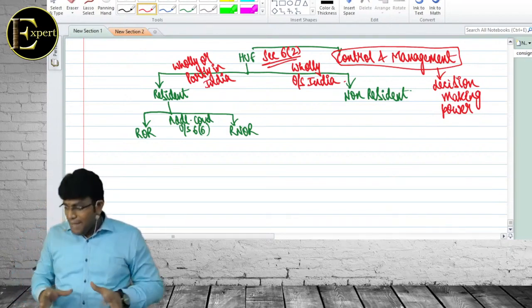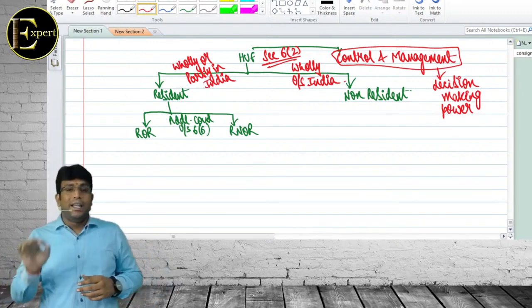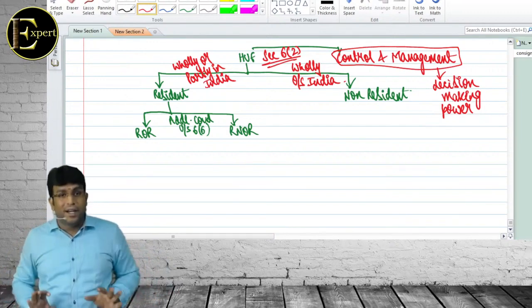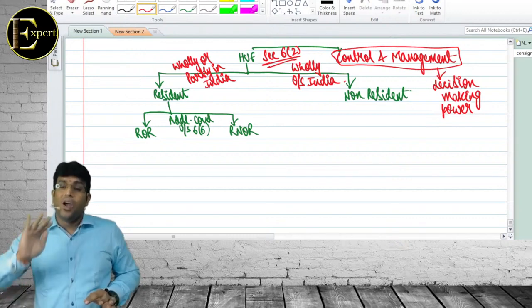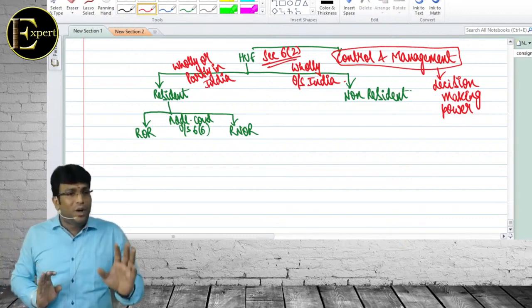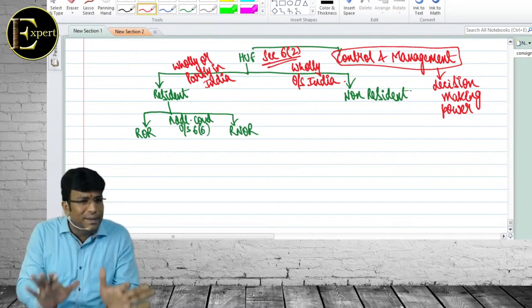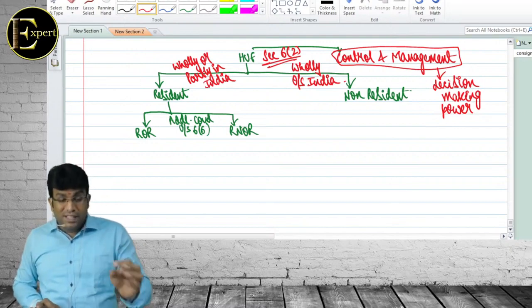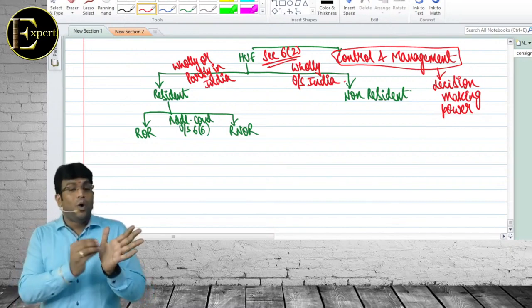If the control and management is wholly or partly in India, we'll call it resident. But if the control and management is wholly outside India, we'll call it non-resident. Understood so far? Everybody? But please note the catch point on the words wholly or partly.